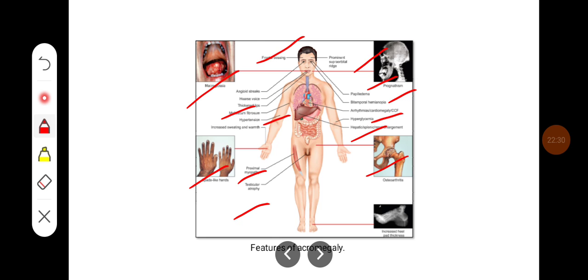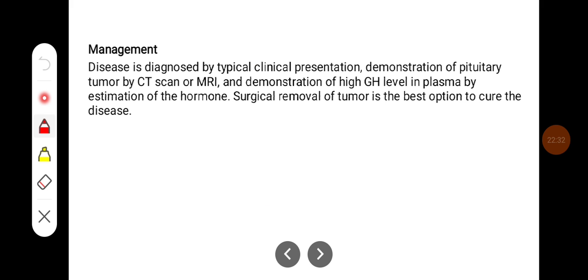So these are some of the features of acromegaly. The disease is diagnosed by typical clinical presentation, demonstration of pituitary tumor by CT scan or MRI, and demonstration of high growth hormone levels in plasma by estimation of the hormone. Surgical removal of the tumor is the best option to cure the disease.